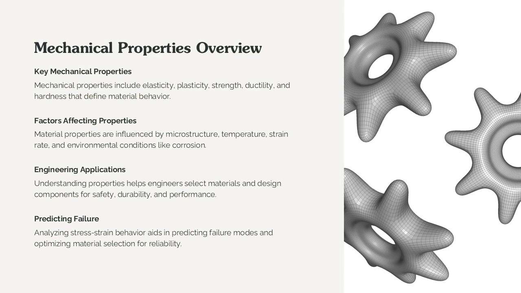Understanding these characteristics is essential for engineers to design components that meet safety, durability, and performance requirements. For example, high-strength steels are chosen for structural applications, while ductile metals are preferred where energy absorption is critical. Mechanical properties also guide inspection intervals and maintenance strategies, ensuring that components remain fit for service throughout their life cycle. By analyzing stress-strain behavior, engineers can predict failure modes and optimize material selection for different loading conditions, thereby enhancing reliability